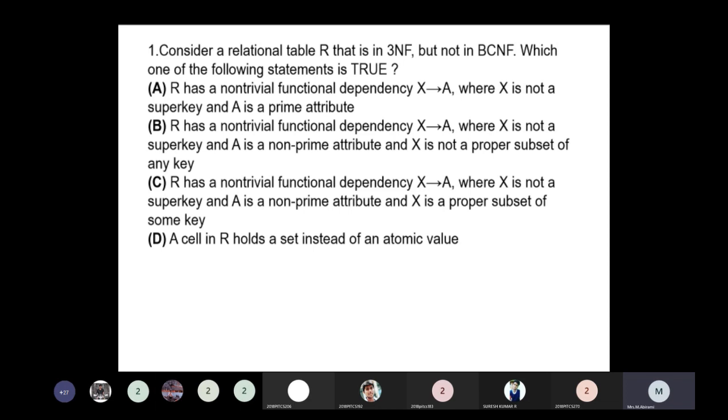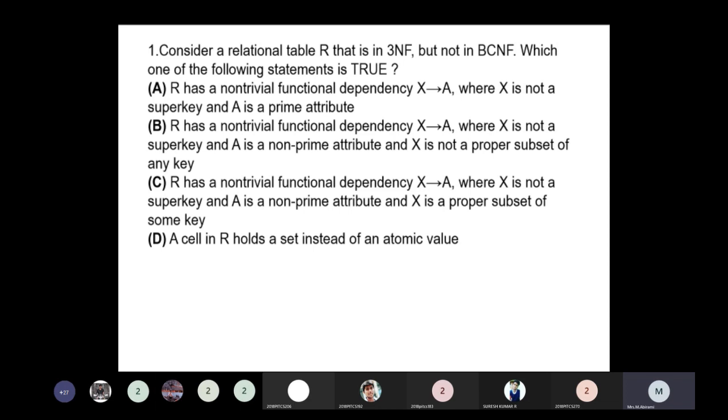Then option D: a cell in R holds a set instead of an atomic value. Obviously option D is directly known to be wrong, isn't it? We take the other options A, B, C. Option A is purely the functional dependency X implies A, where X is not a super key and A is a prime attribute.